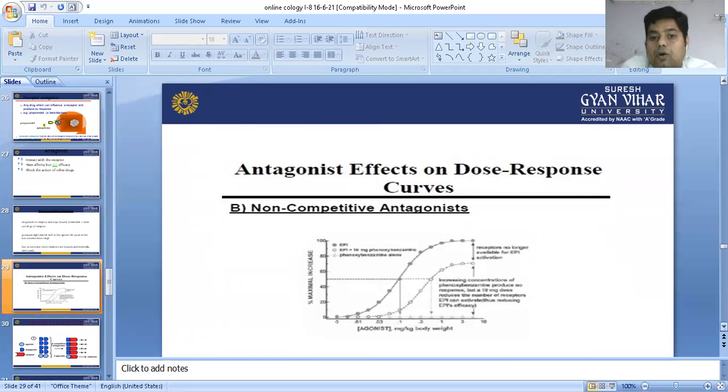Antagonist effect on the drug response curve. In the non-competitive type, in this curve, we can see it totally depends upon the dose of the antagonist as well as the agonist. If the dose of agonist is more as compared to antagonist, then there is no competition, and the effect will be somewhat minimized.